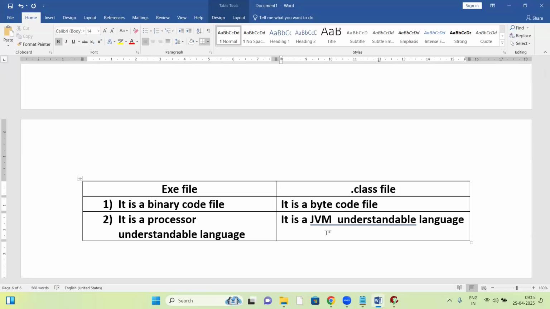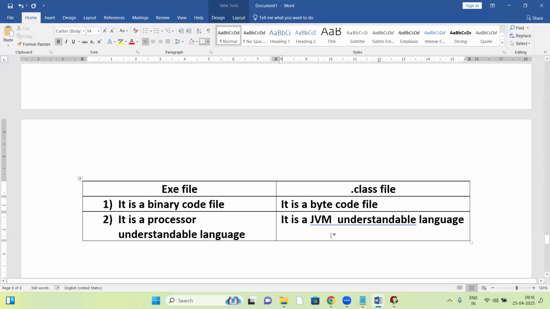Tomorrow, Saturday, we are going for all the setups: Java installation and Eclipse installation. I'll explain all the setups on Saturday, and you can do those setups on Sunday. So you can utilize that one day gap for the Java and Eclipse setup.